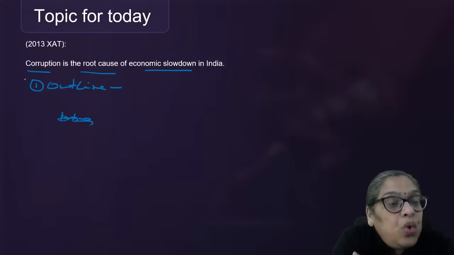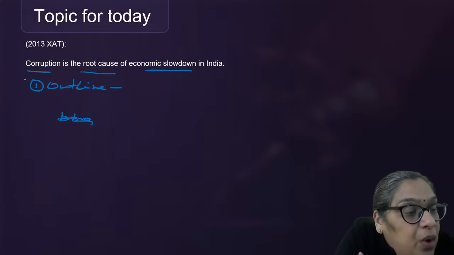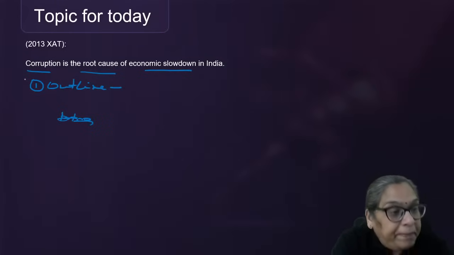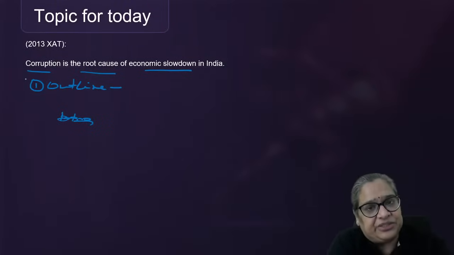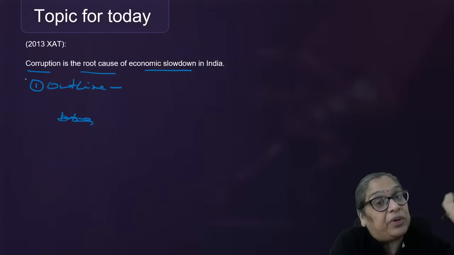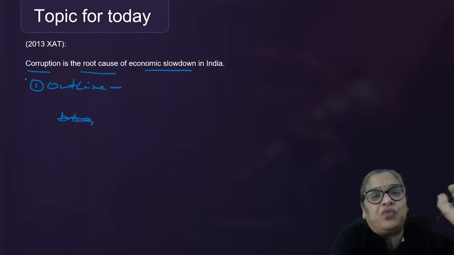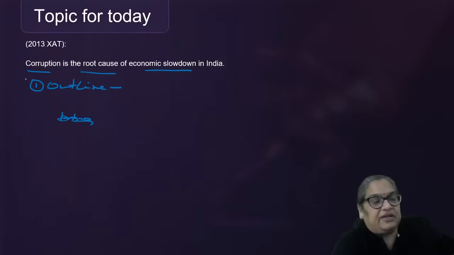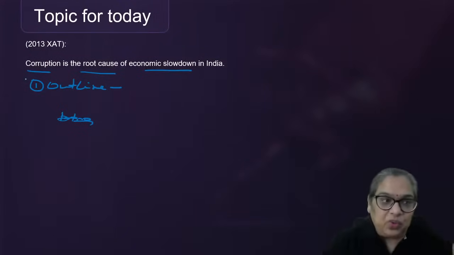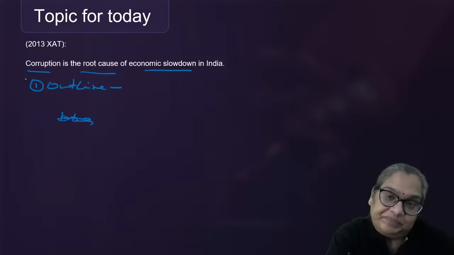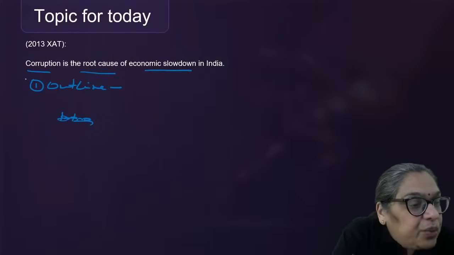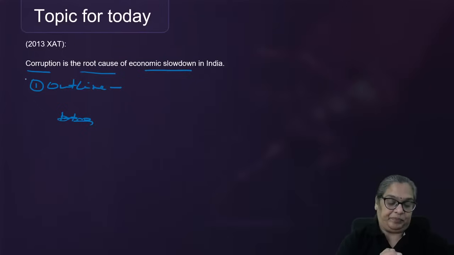Corruption is the root cause of economic slowdown in India. Yeah, let's hope it doesn't change. Vanshita, let's just hope and pray it doesn't change. Okay? But don't get worked up about it. And same thing with Jayesh. You're not going to help yourself if you worry about it. Let it be, when they give the admit cards, decide what to do. Meanwhile, send this to the airline saying this is my problem. All right? Okay.